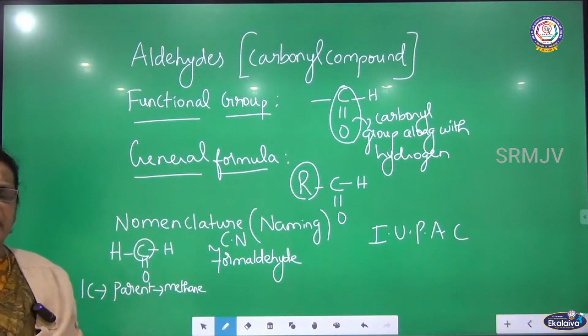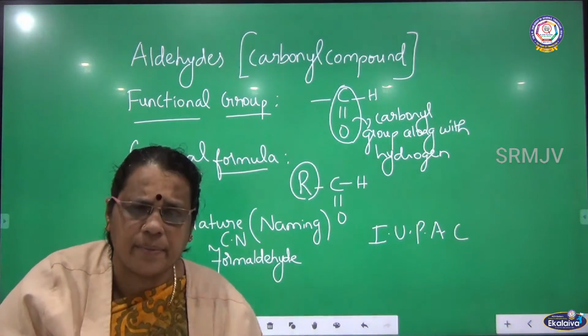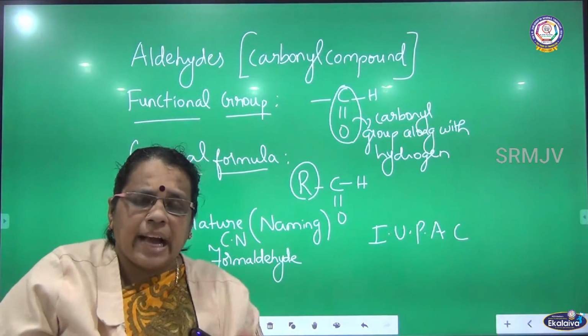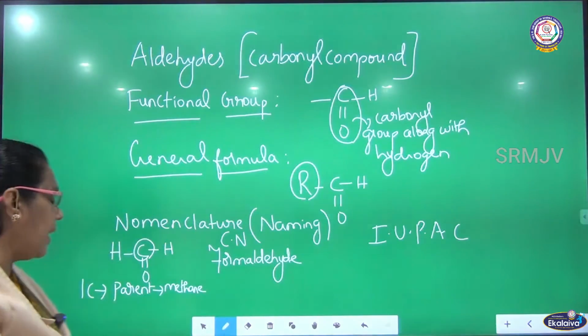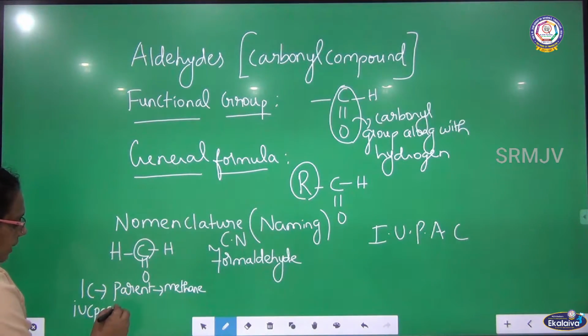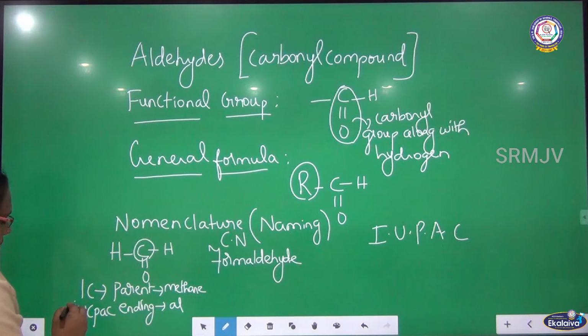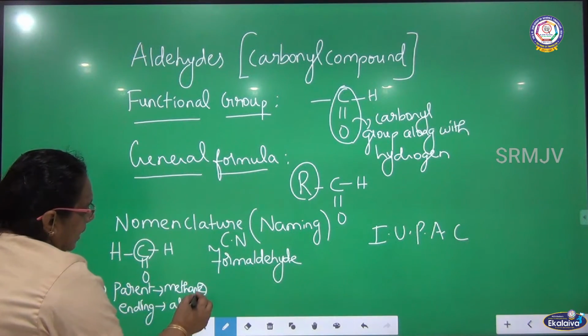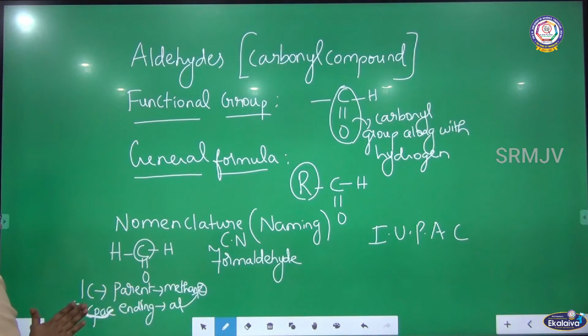Let me see the IUPAC ending for aldehyde. Already you have studied this in 10th standard, and even in 11th standard we have seen it. The IUPAC ending for aldehyde is Al. So, take methane, rub off the E and add Al. So you will be getting methanal. So what is the IUPAC ending? We are going to see.